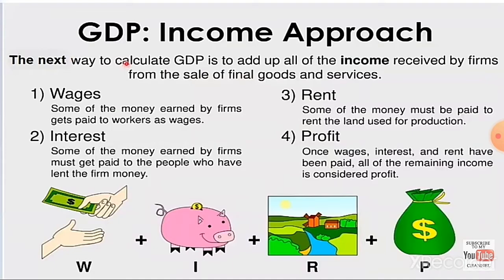Wage, which means salary: some of the money earned by firms gets paid to workers as wages. Next one is interest. Some of the money earned by firms must get paid to the people who have lent the firm money. Next, rent. Some of the money must be paid to rent the land used for production. Next one is profit. Once wage, interest and rent have been paid, all of the remaining income is considered as profit.